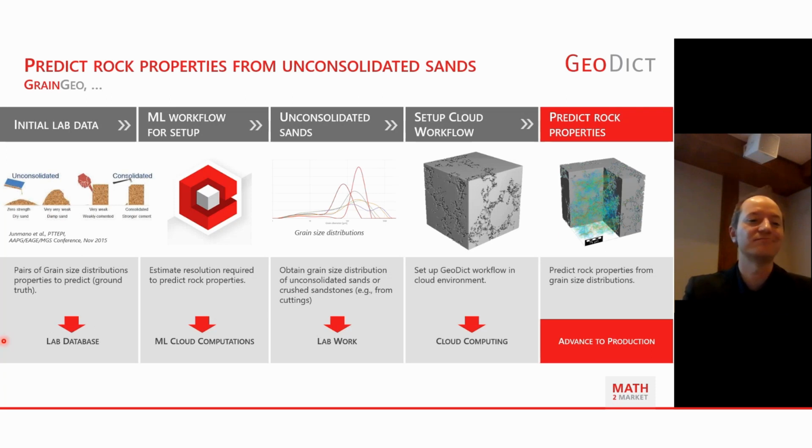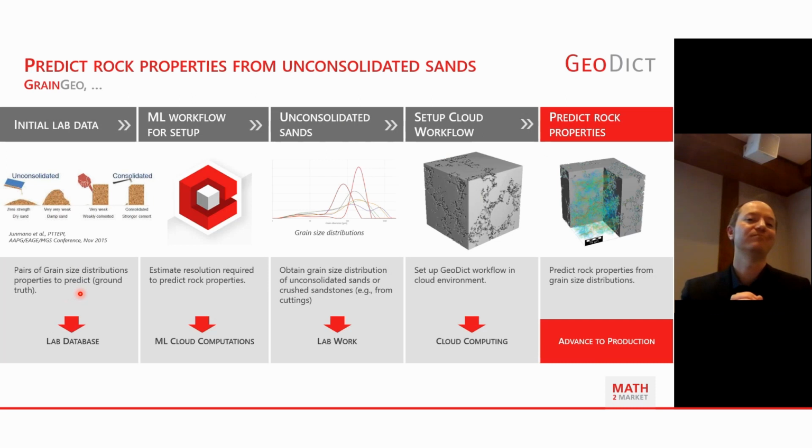So if you have a sand pack, unconsolidated sands, I want to get some properties for these sands. It's a challenge, both in the lab and as a digital approach. So what you can do digitally is you can get a grain size distribution, model a rock from the grain size distribution, and compute some property on it. But it's not that simple.